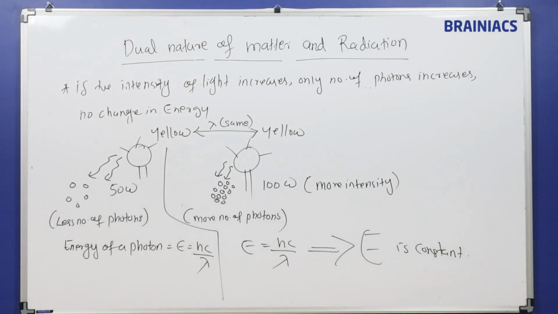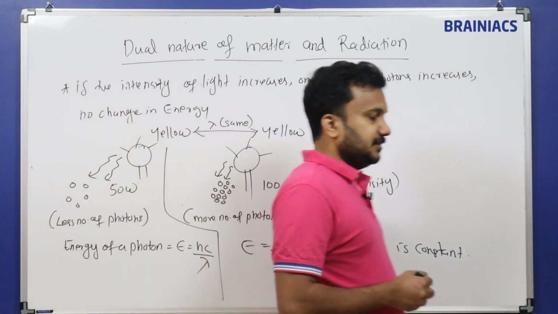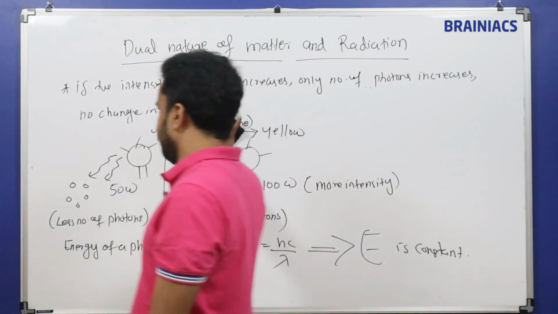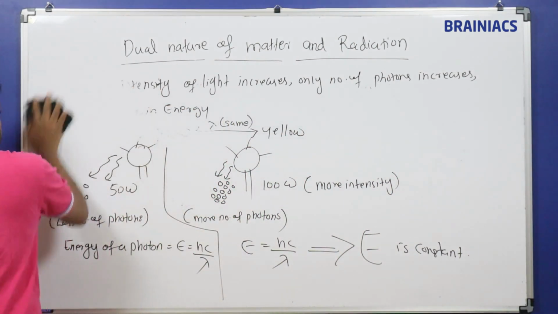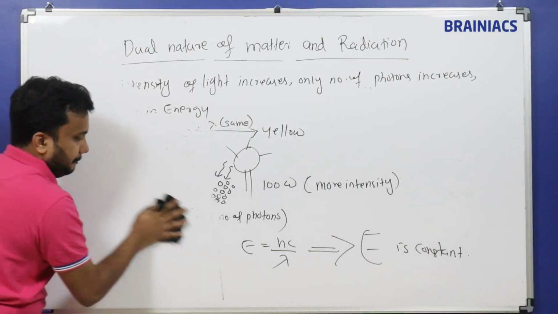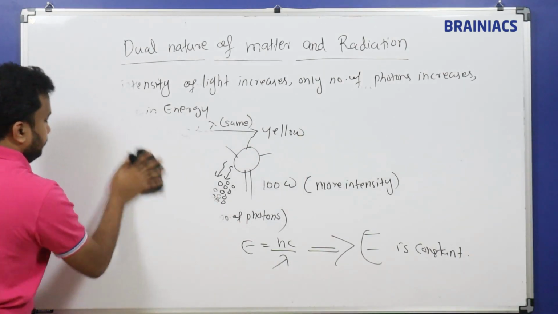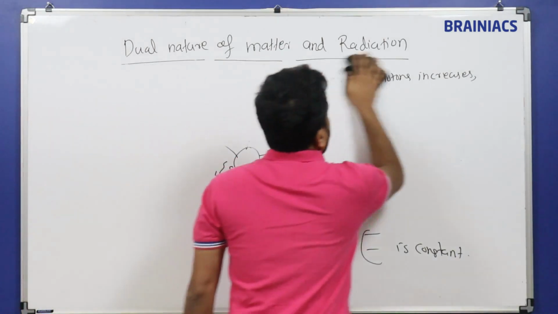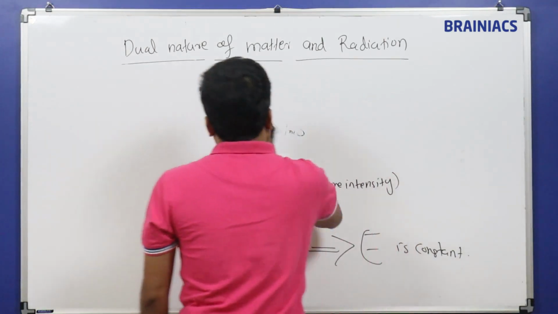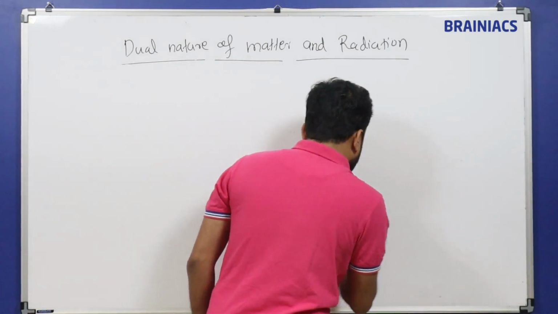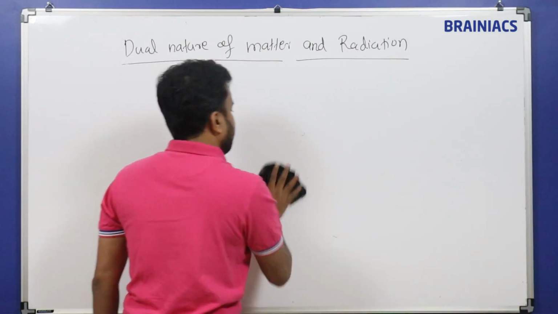Okay, perfect. So now we know that when light of a certain intensity falls on a metal surface, electrons are projected out. Fine, perfect. Next, we are moving to the next area, which is called the work function.